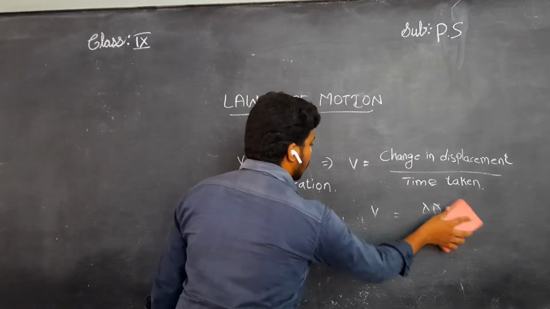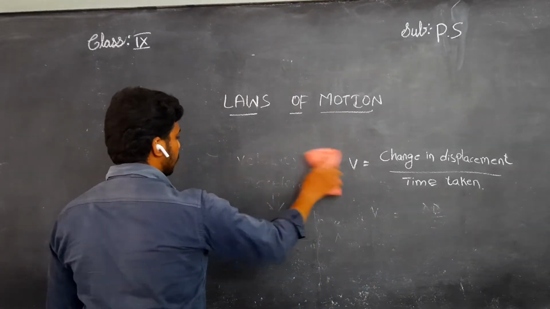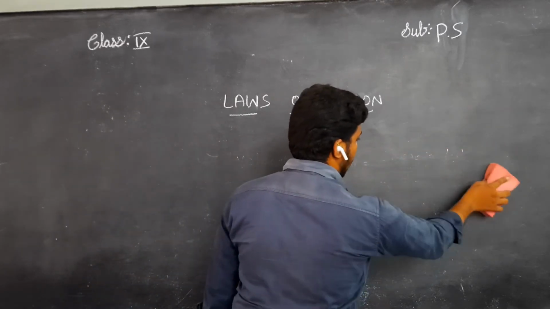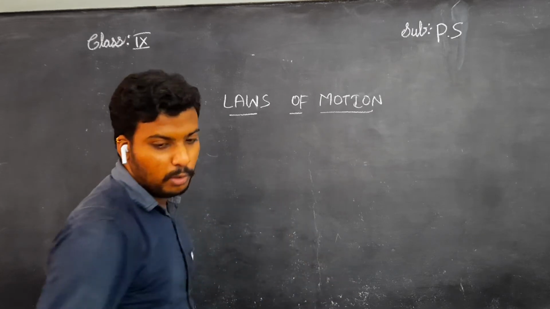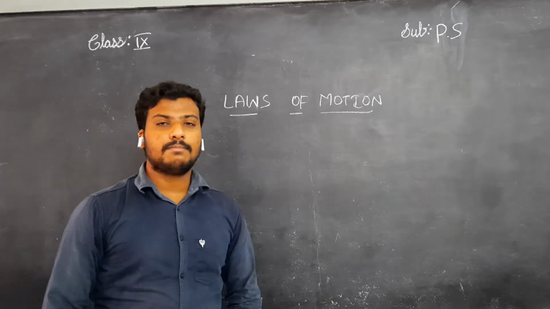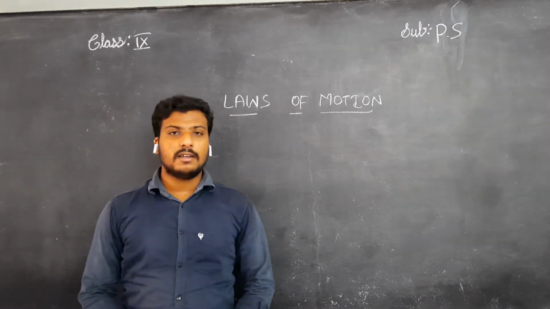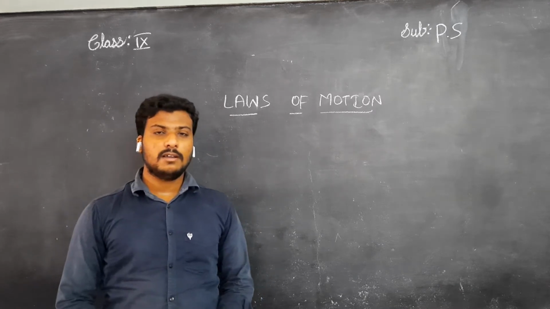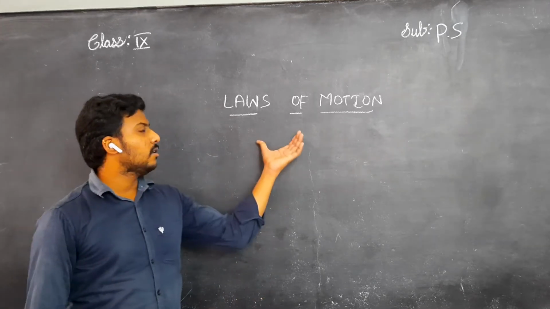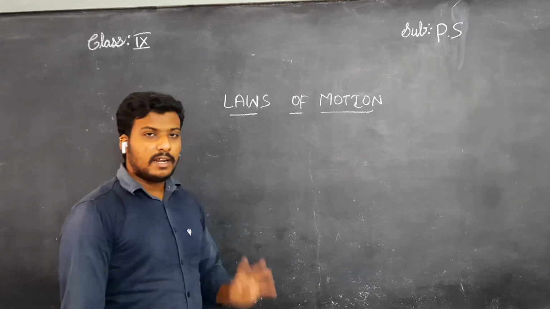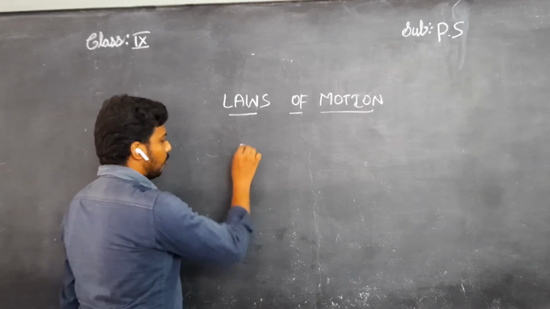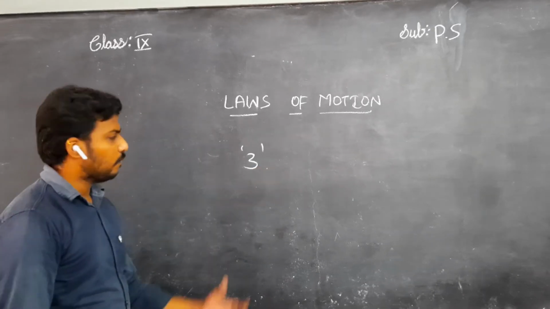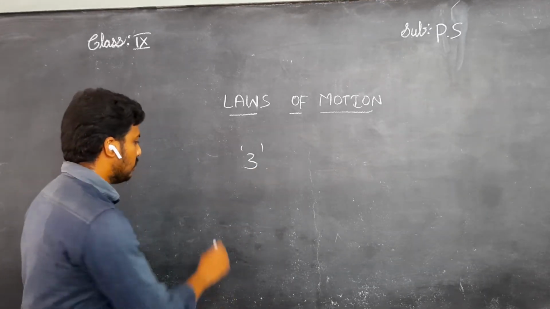Okay, who proposed the concept of laws of motion? Do you have any idea about it? Who proposed the laws of motion? One scientist named Sir Isaac Newton. Sir Isaac Newton proposed the laws of motion. There are 3 laws of motion. What are the 3 laws of motion? The first law of motion is